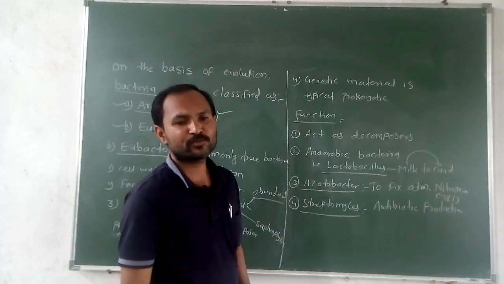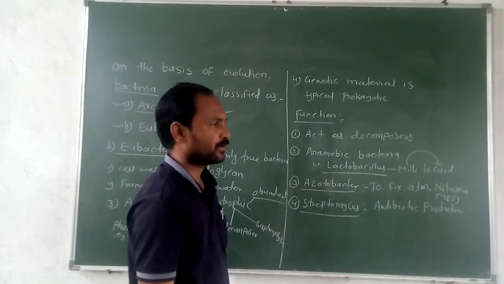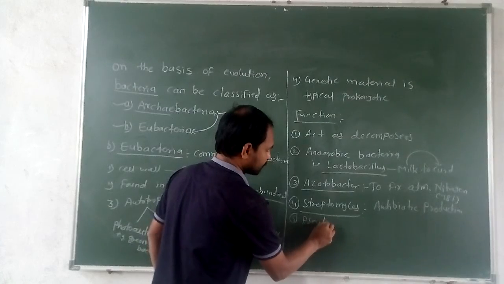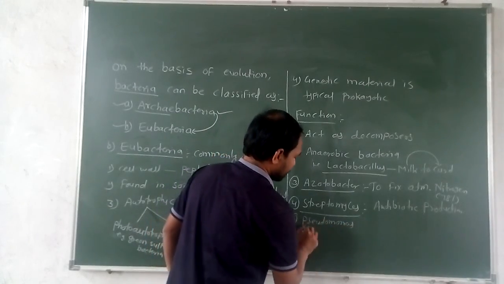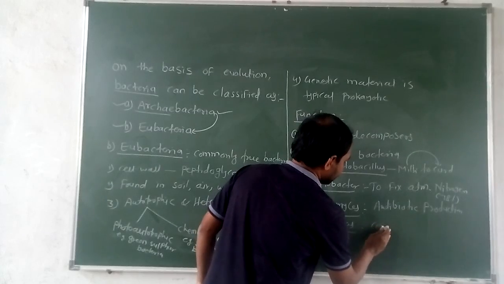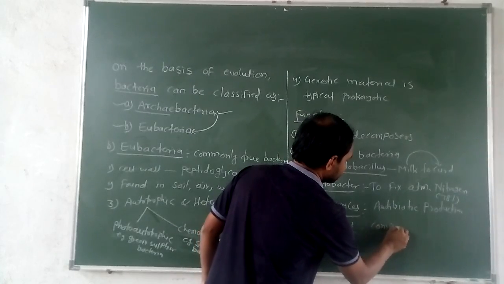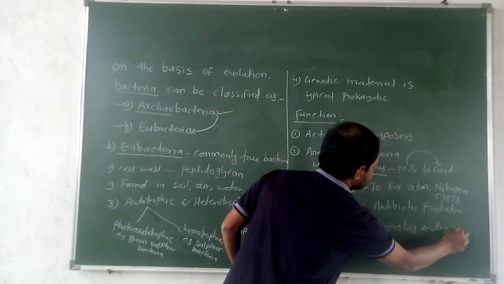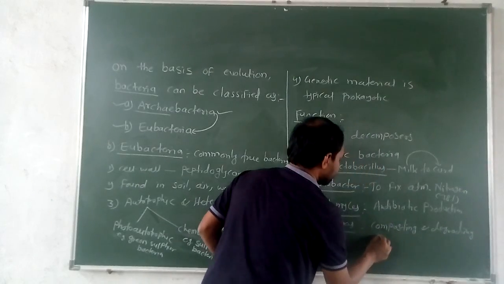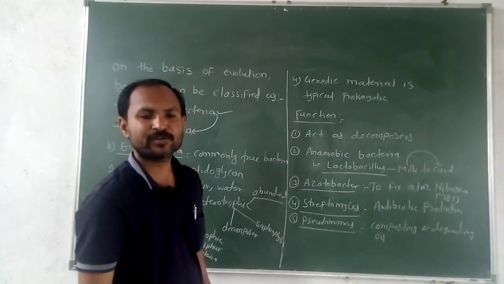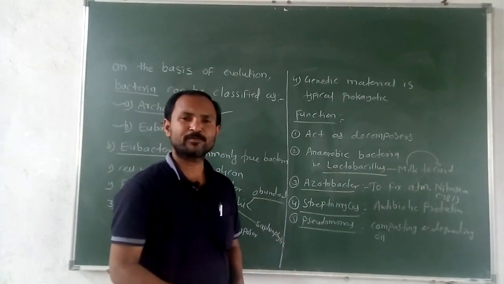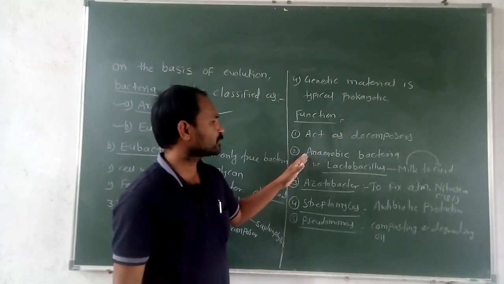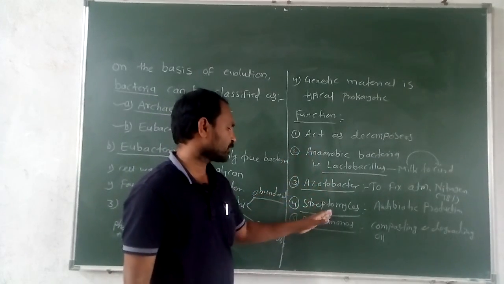Then one more example, Pseudomonas, which is helpful for degrading oil and composting the oil. Pseudomonas is useful for composting and degrading oil. They can break the oil molecules. These are the useful bacteria. About the useful bacteria, these are the functions: acts as decomposers, anaerobic bacteria, Azotobacter, Streptomyces, Pseudomonas.